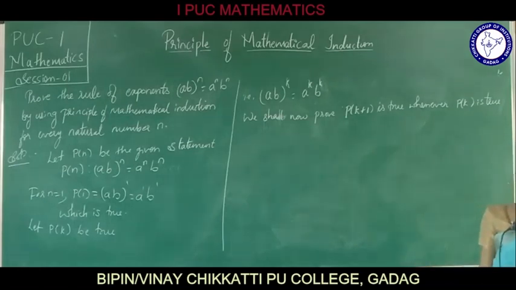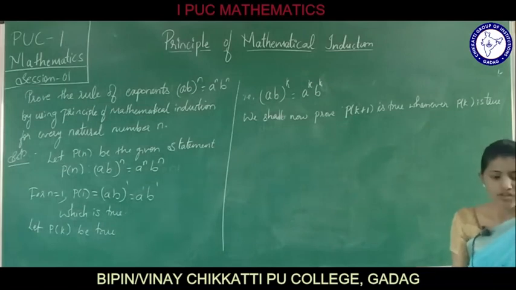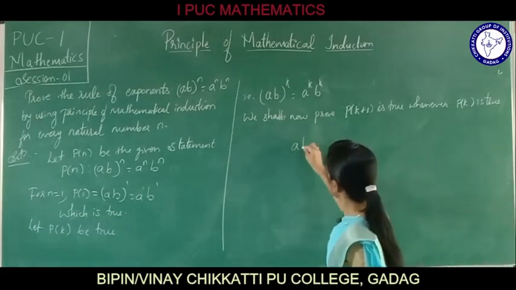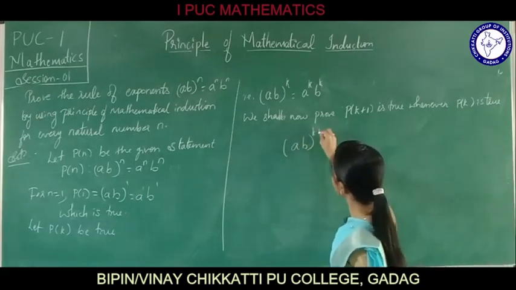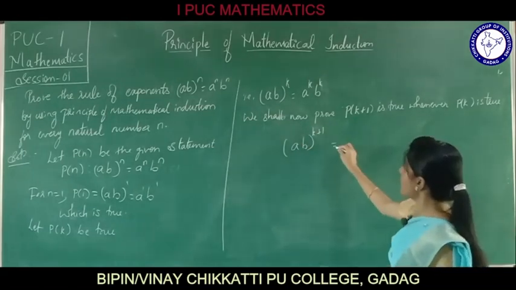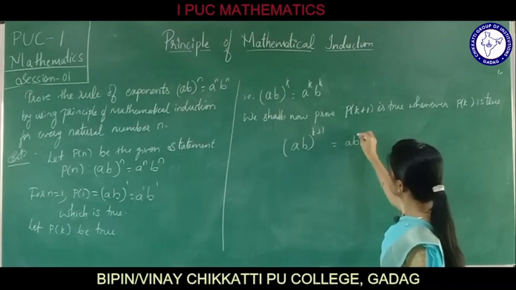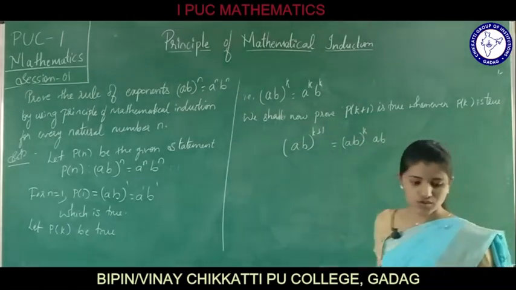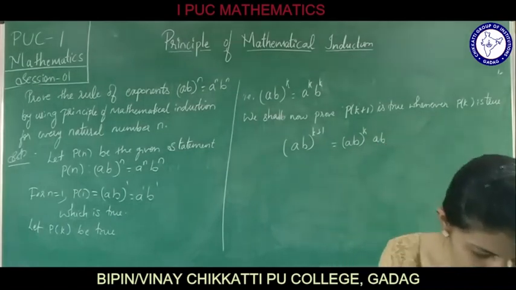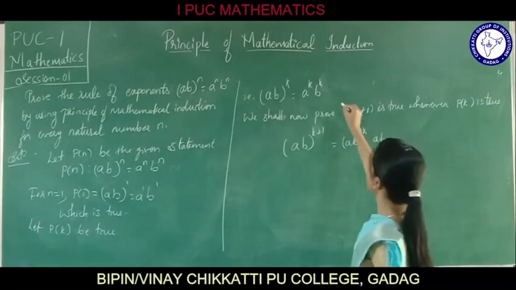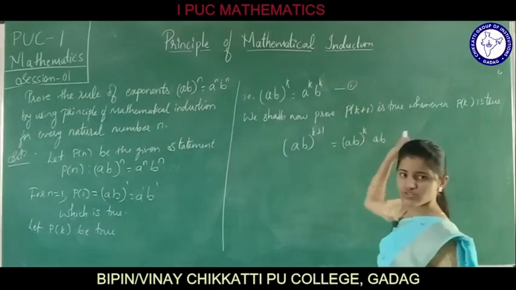So since P of k is true, now we are going to prove it for P of k plus 1, that is a into b whole raised to k plus 1. This will be equals to a into b whole raised to k into ab raised to 1. This can be written, right? We have this as equation 1. We have just used that equation 1.